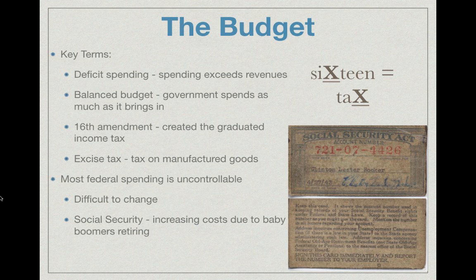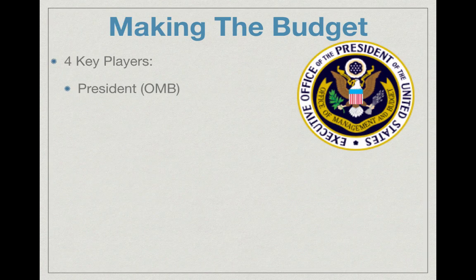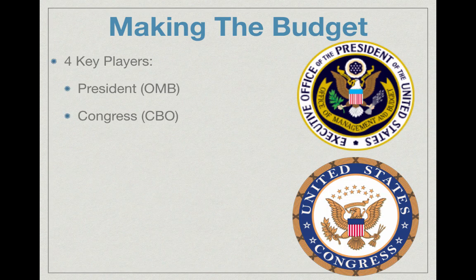That is uncontrollable. Discretionary spending is spending on programs such as defense, education, etc. How the government decides to spend money. Okay, 4 key players in making the budget. You have the president and the Office of Management and Budget. We talked about that in the unit number 4 video. Congress and the CBO, interest groups, and agencies as well.